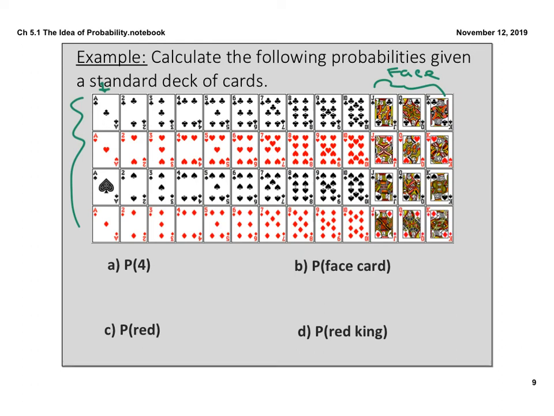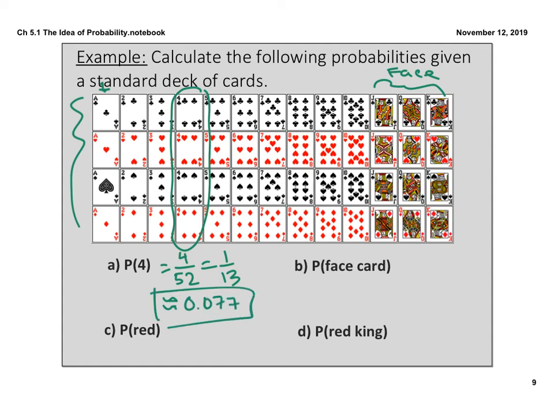All right, so the probability of selecting a 4. If I pick 1 card out of the deck, what's the probability I get a 4? In this case, there are 4 4s, so that's 4. There are a total of 52 cards. I probably should have said that up when I was describing it, but 4 out of 52 is the same thing as 1 out of 13, and if I plug that into my calculator, which I didn't have out before, sorry, 1 out of 13 is 0.077. So about roughly 0.077 for probability there.